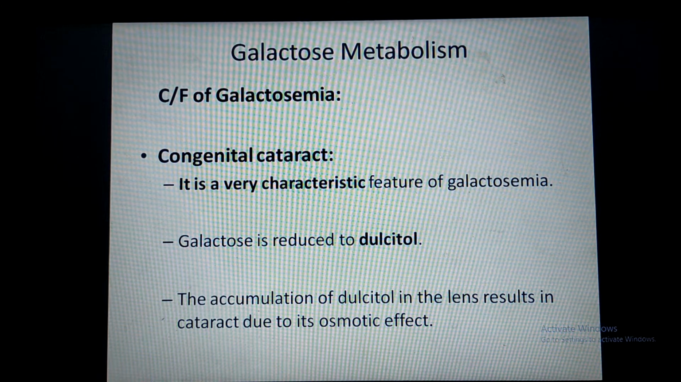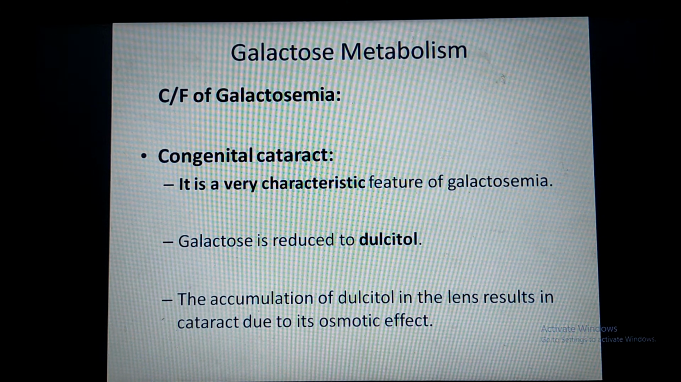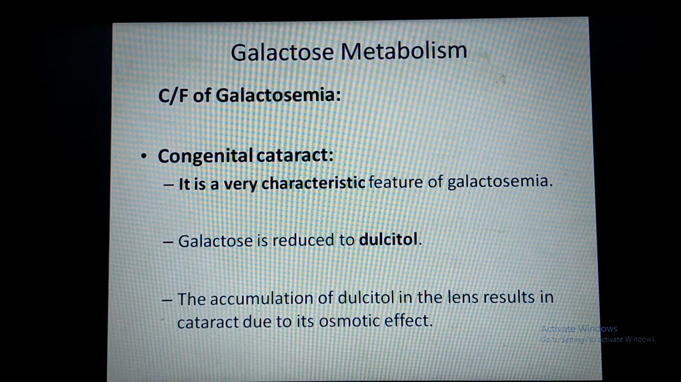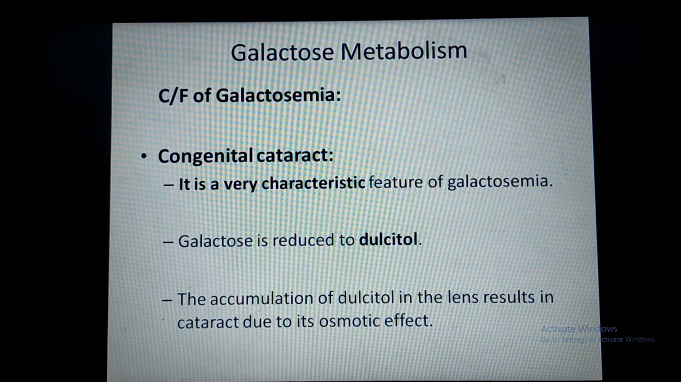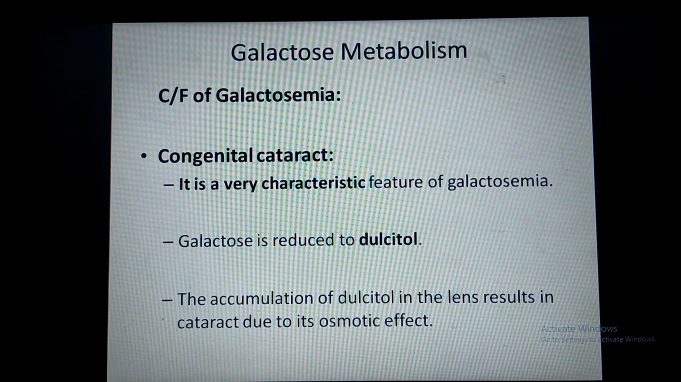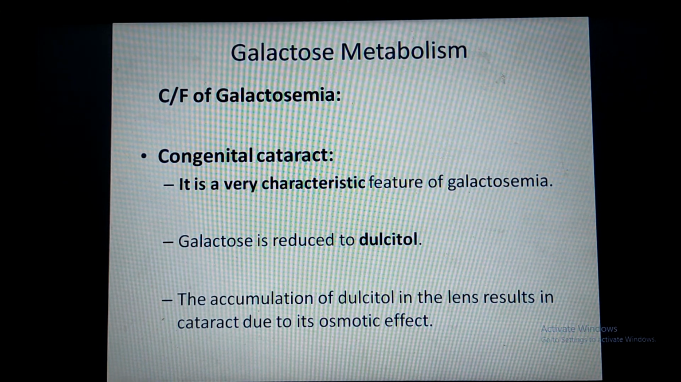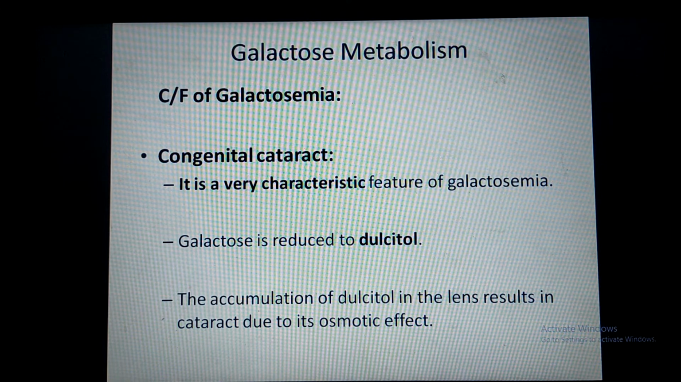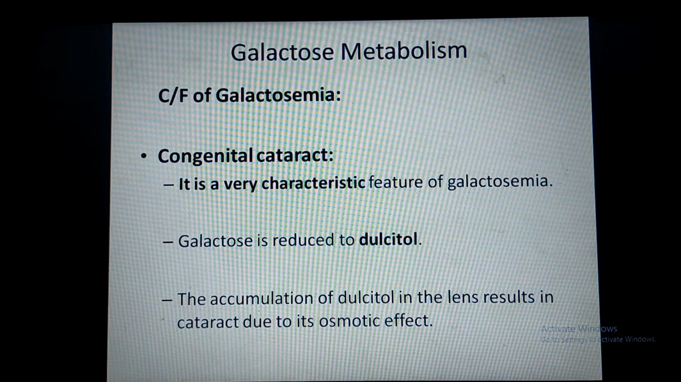Why does this cataract develop? This is because when the galactose level is increased in the blood, more and more galactose enters inside the lens, and this galactose absorbs water by the process of osmosis in the lens, and due to which this galactose and its reduced compound dulcitol get accumulated in the lens, leading to cataract.